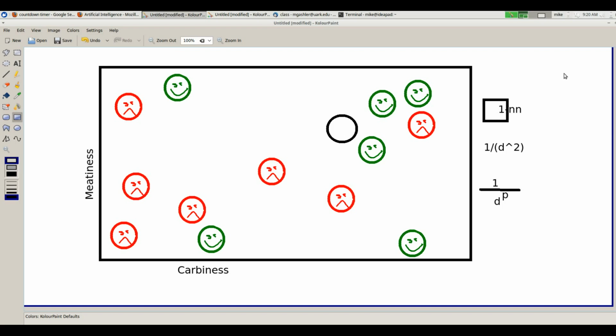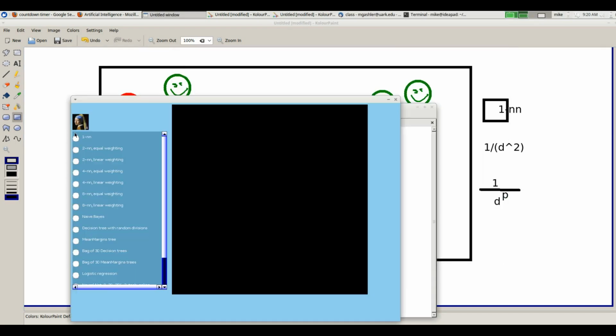Is it going to be 1? Is it going to be n? Well, here, I made a little program. There is a little tiny picture in this corner, and it's a rather famous picture.